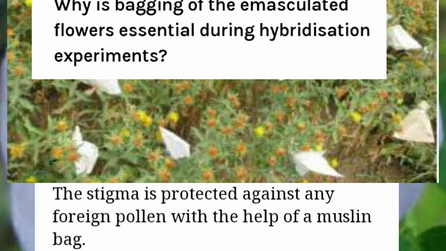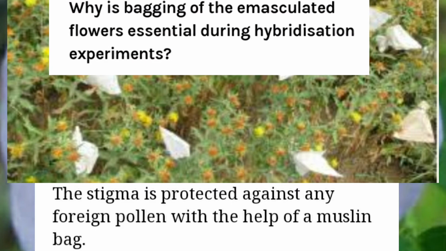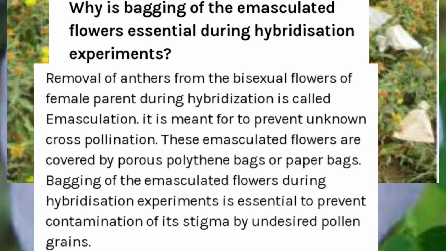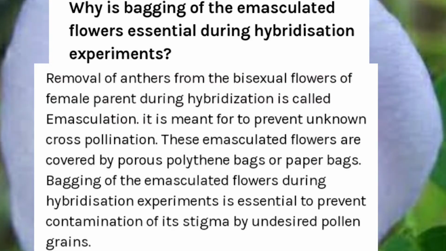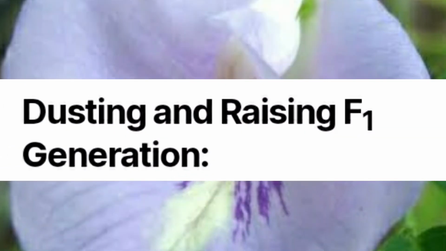So here there will be a question for you, children. Give reason why the flower is covered with the muslin bag. The emasculated flower is covered with the muslin bag to prevent unnecessary pollination, children, because here we need to get a pure breed, pure variety. You understood, children? And the next is dusting and raising the F1 generation.